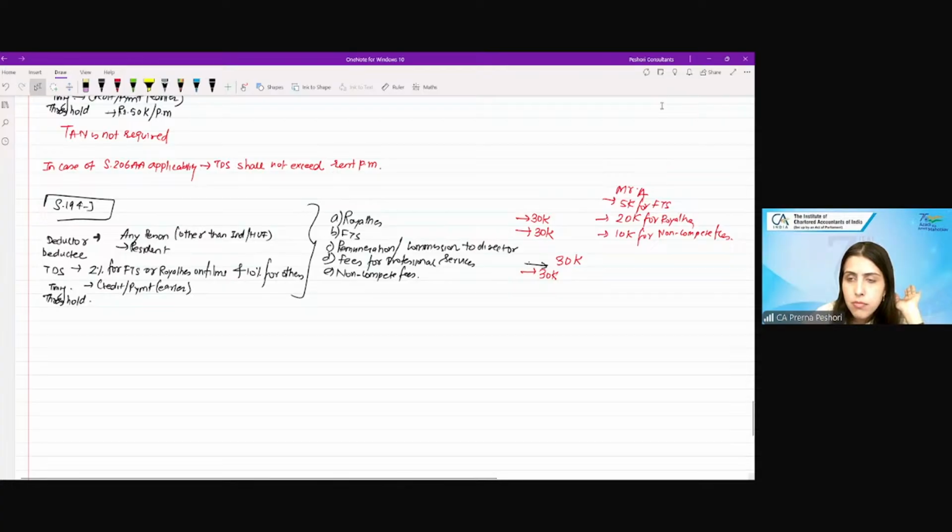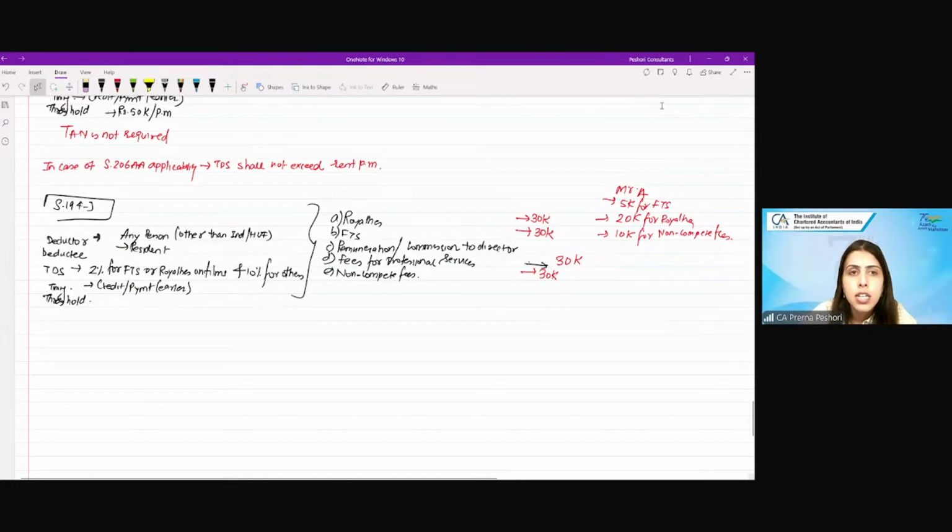Ma'am, is there any number limit of separate transactions? Number limit, like as in? 12 in aggregate, if we make a payment every week or monthly, then also? No, like 194C you were saying, monthly and the annual limit. Okay. That is not there.